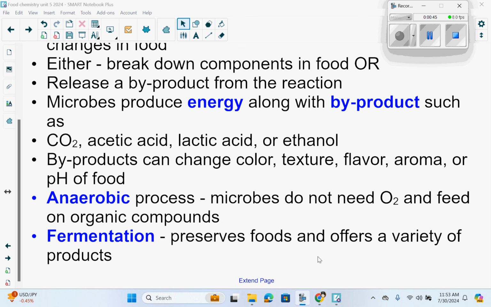An anaerobic process is one in which microbes do not need oxygen and feed on organic compounds. Fermentation preserves foods and offers a variety of products.